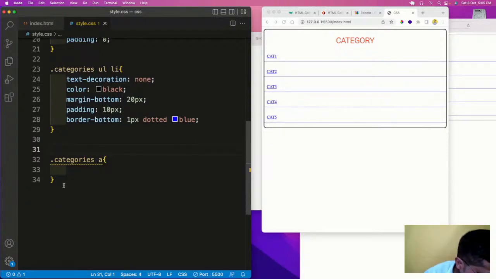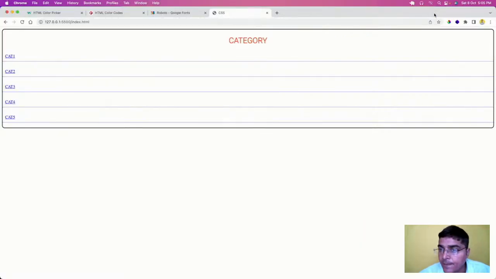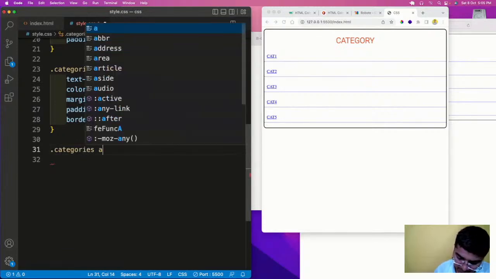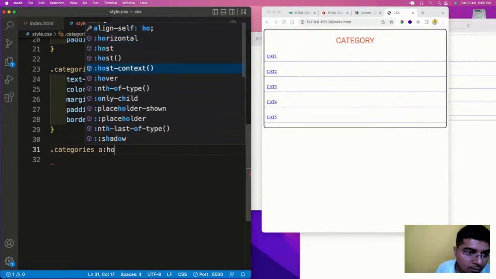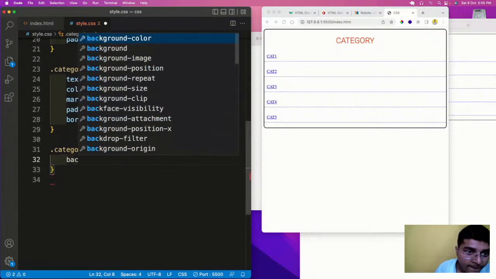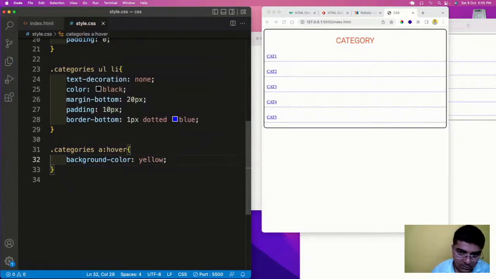So now let us add some hover properties here. So dot categories anchor tag hover, and let us apply the background color will change to yellow.